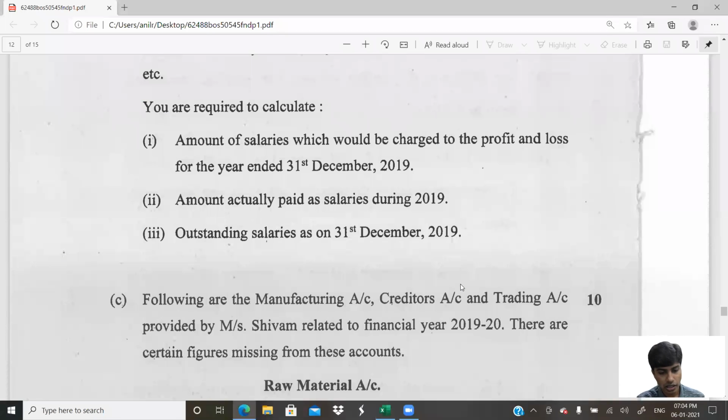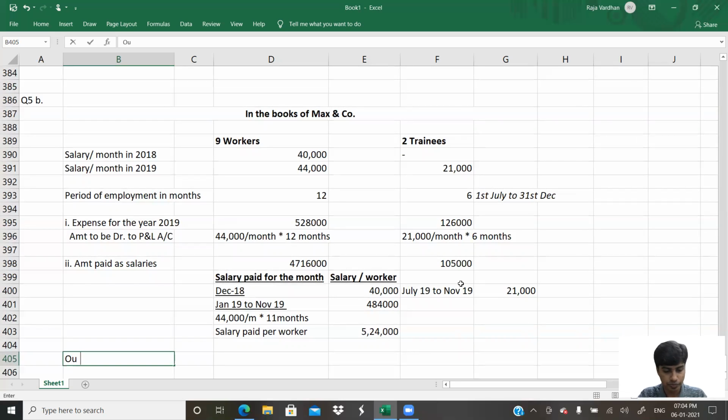So what have they asked? Outstanding salaries as on 31st December 2019.